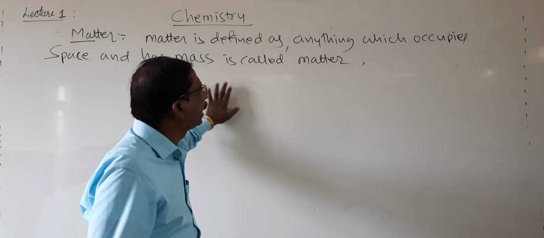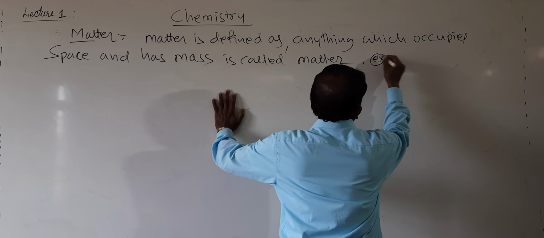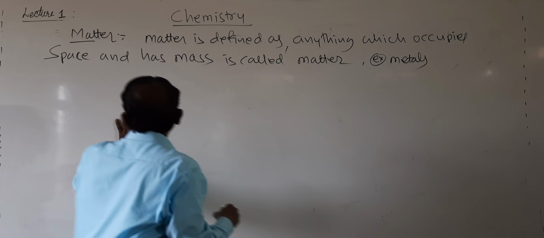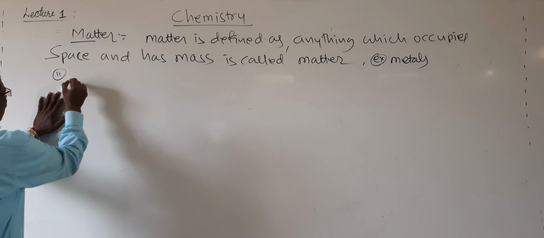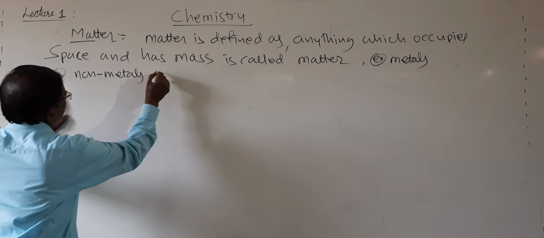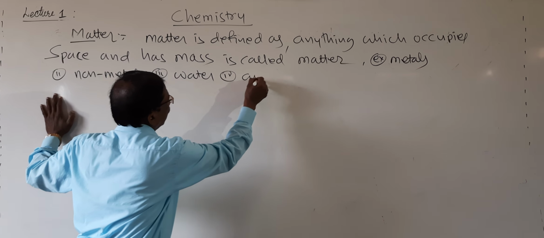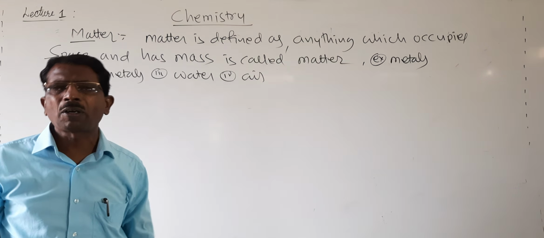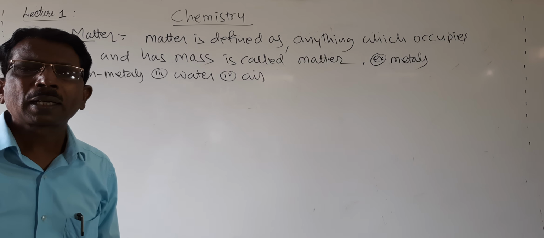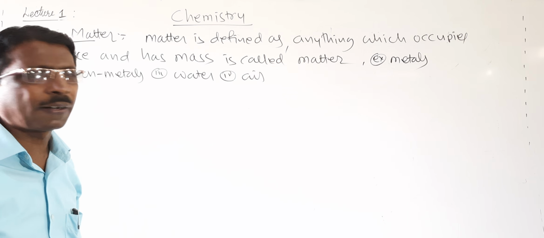So you may write the examples: metals, non-metals, water, air, etc. All these are called matter. Then how is this matter classified? Matter is mainly classified into two types.